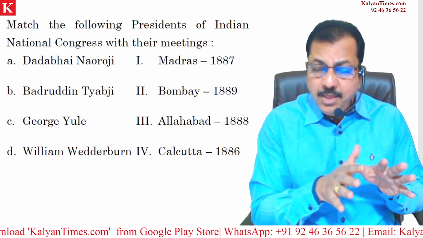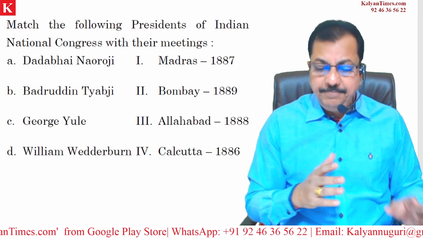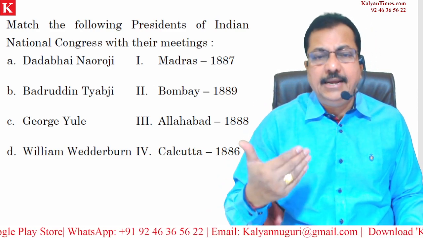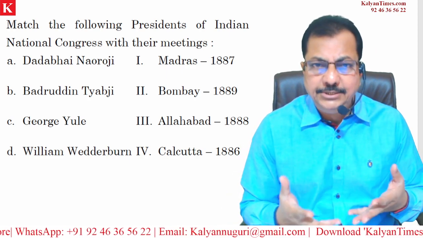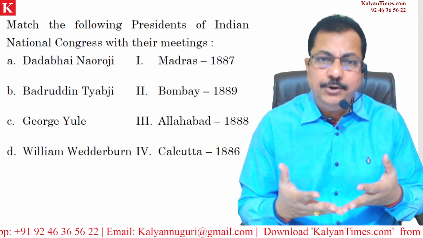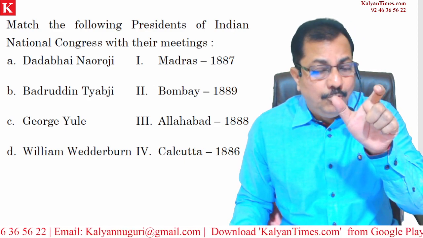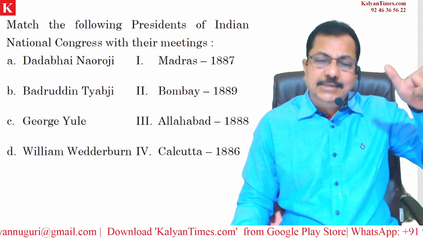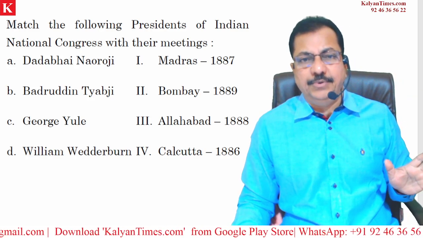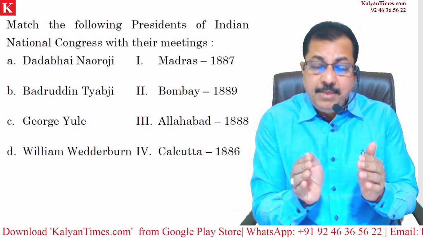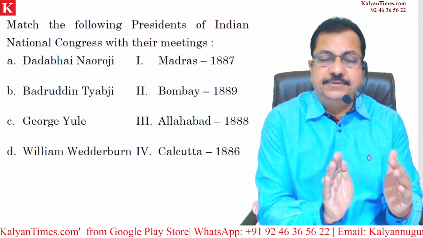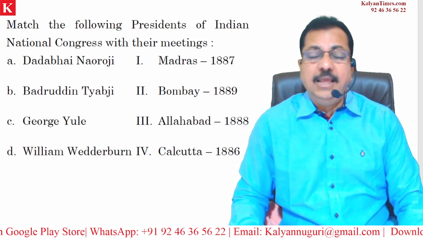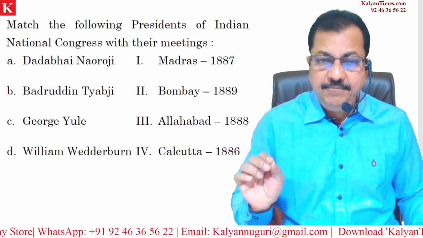Right? So now on the right side, if you look very closely, the years are also given here. So 86, 87, 88, 89. So now we need to match it. So how do you match and when do you match? You will be able to match only when you know the list of the presidents in the same sequence. Clear? So by looking at these names on the left side and the right side, we need to match it to get a mark. Am I clear? Very, very important.